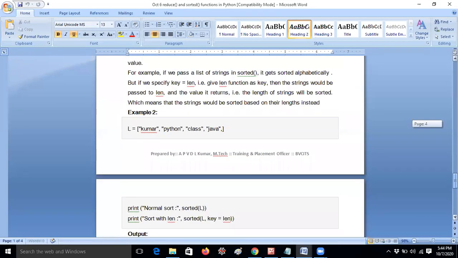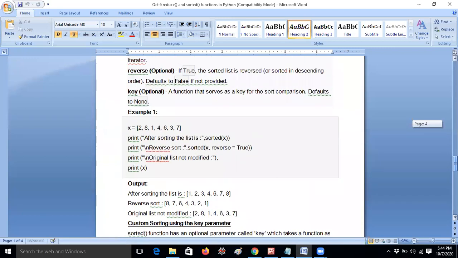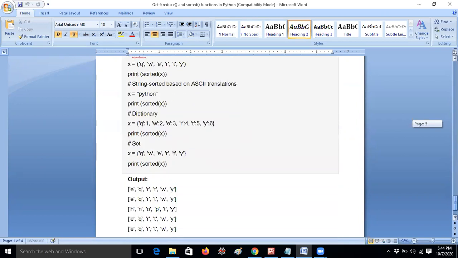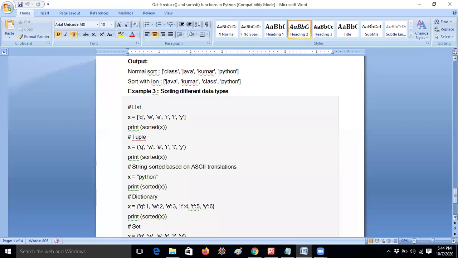Yesterday I covered only two examples for the sorted function. In that material you can find the third example also, but I did not explain it. So before going to the next topic, first of all I would like to explain that topic.